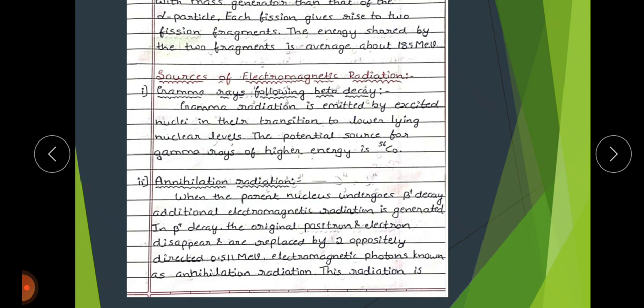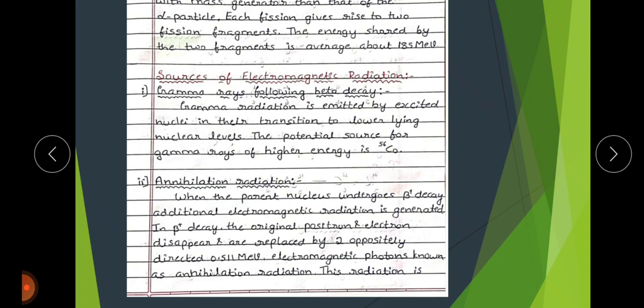It is the radiation produced when a particle and its antiparticle collide with each other and annihilate, producing a photon of energy 0.511 mega electron volt, produced by an electron interacting with a positron.